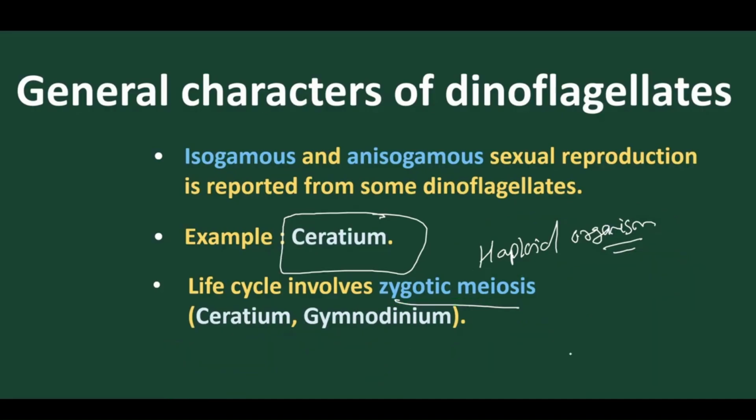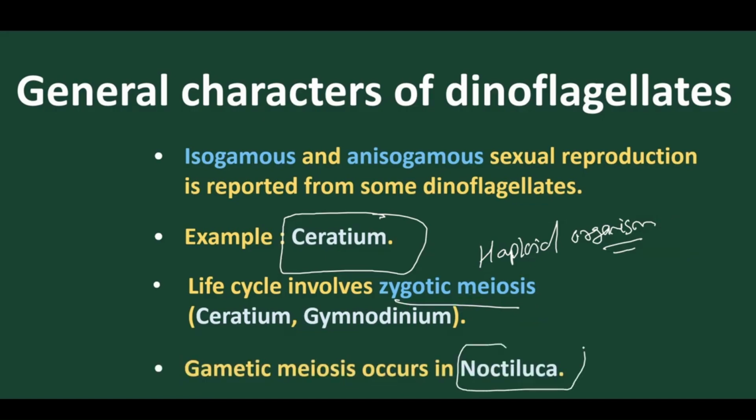Got it? Now let's move to the next point. Gametic meiosis is also found in the organism called Noctiluca. Most of the zygotic meiosis is found in Ceratium and Gymnodinium. But Noctiluca is that particular dinoflagellate which undergoes gametic meiosis.